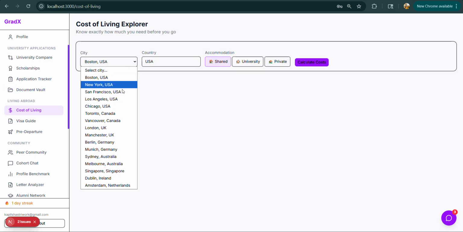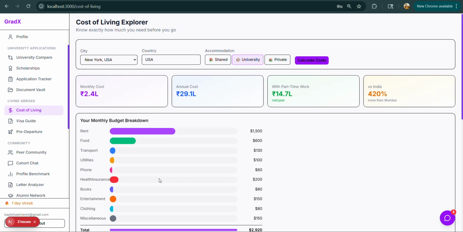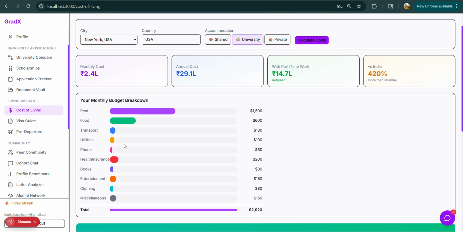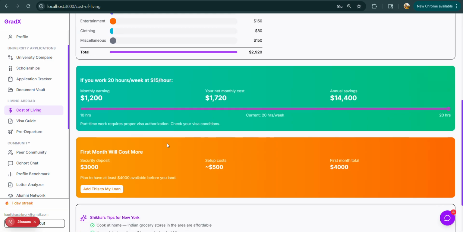Here is the cost of living. For example, if I study in New York and choose a university, it will generate the cost of studying there, for example rent, food, transport, utilities, phone, and everything, and it came with this result. Now if you see monthly earning, if you work 20 hours a week at a $15 an hour rate, then monthly earning will be this. So your net monthly cost will come down.